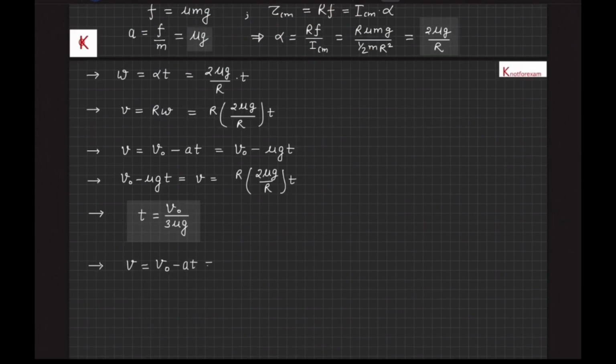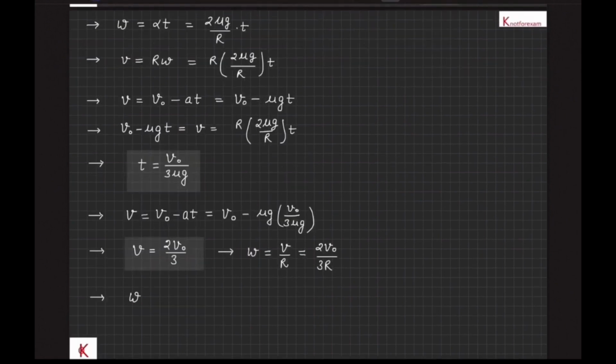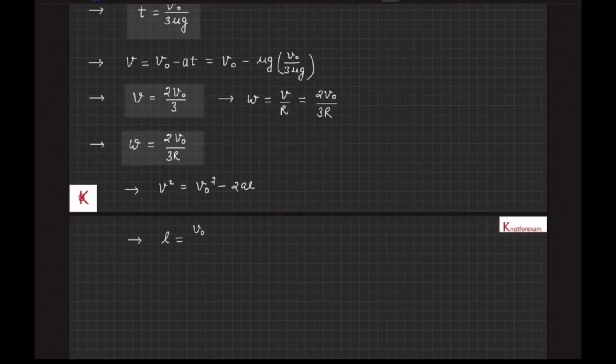Also, v is equal to v naught minus at, that is v naught minus μg into v naught upon 3μg, that comes out to be 2v naught by 3, and omega is equal to v upon R, that is 2v naught by 3R. Also, the length covered in this time t will be equal to v naught square minus v square by 2a, that comes out to be 5v naught square upon 18μg.